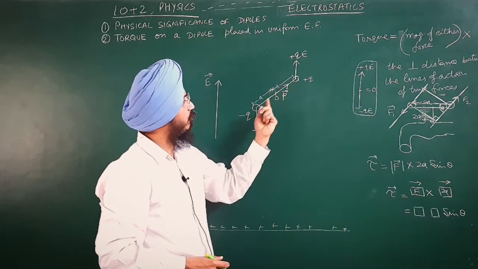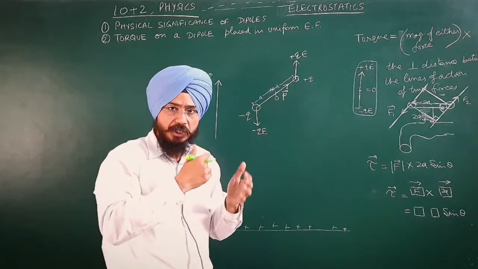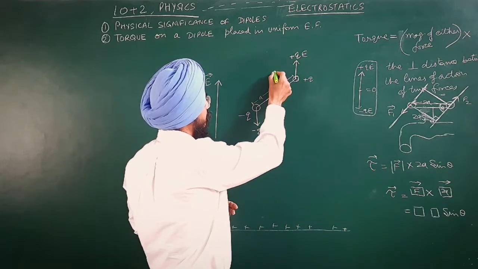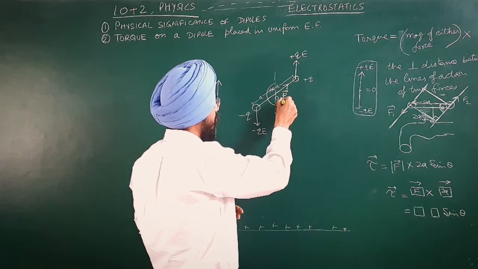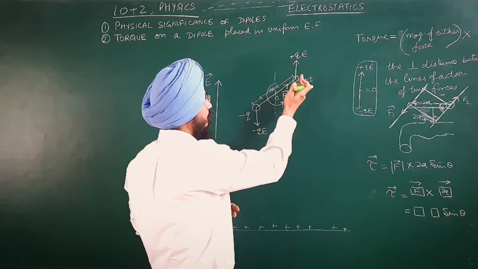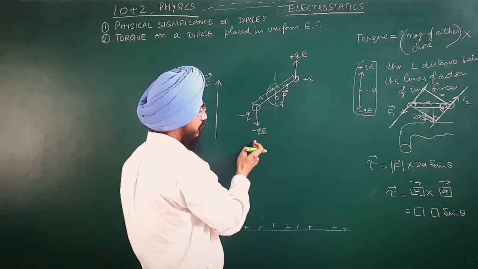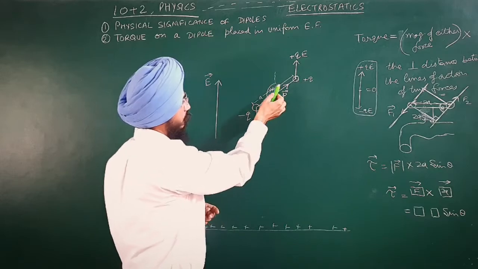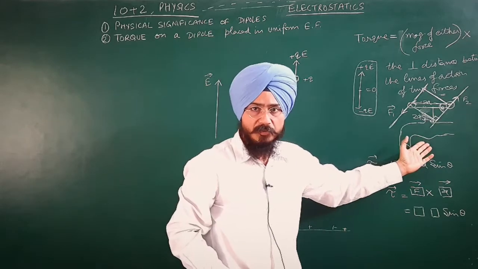the different lines of action make this dipole rotate. Now these two equal and opposite forces tend to rotate the dipole like this, because this force acts upward and this force acts downwards. So this will tend to rotate the dipole this way, like we open the tap of water.